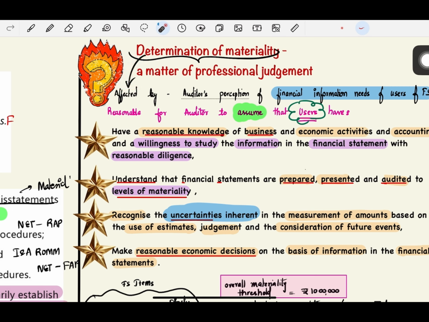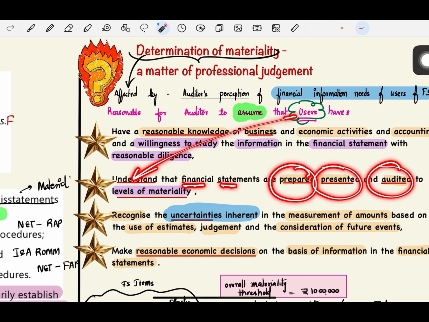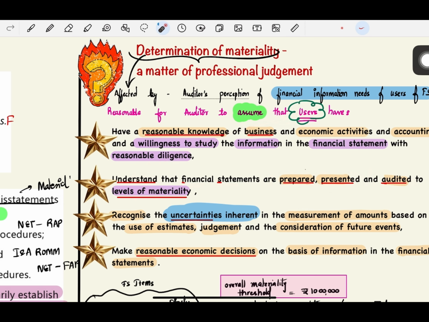The auditor will generally assume a few things: that the users will have reasonable knowledge of business, economic activities and accounting. So whoever the users of financial statements are, he will assume that they have reasonable knowledge about the business, the economic activities and the accounting, and a willingness to study the information in the financial statements with reasonable diligence. He will also assume that the users understand financial statements are prepared, presented and audited to all levels of materiality. So this is the second assumption.